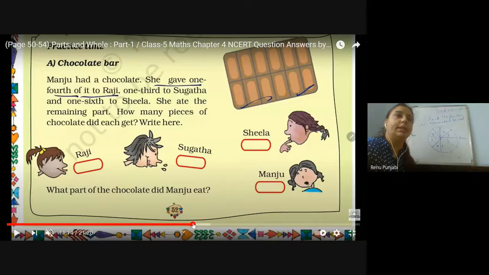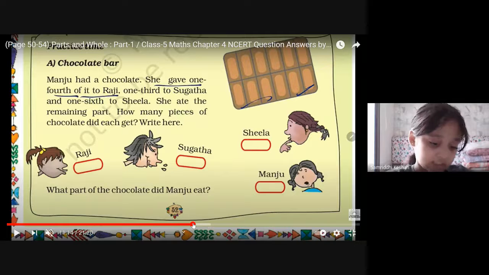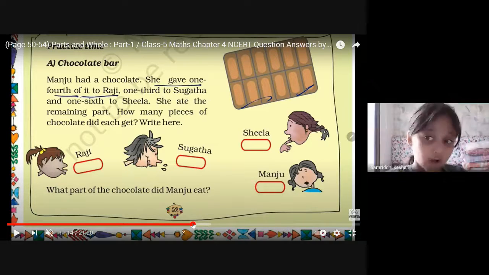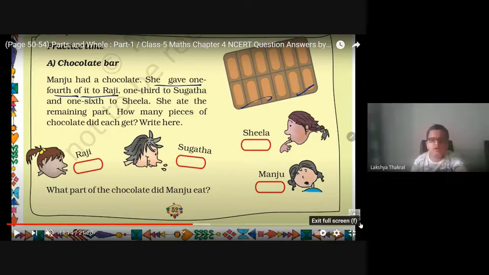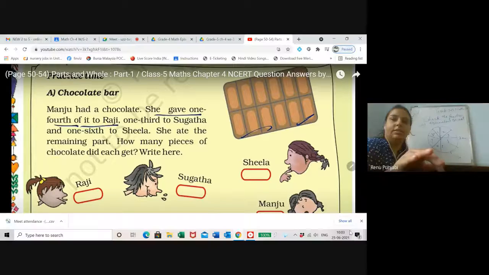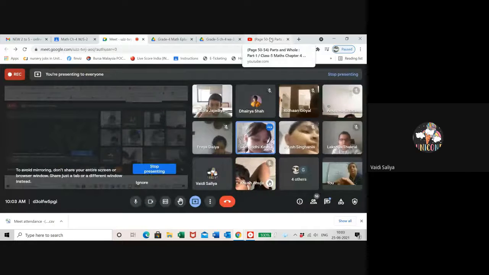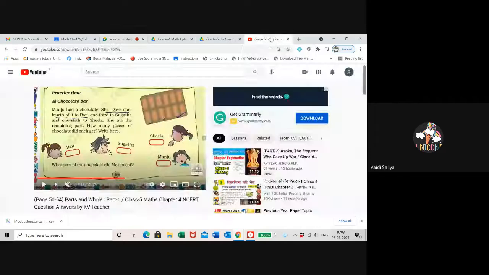Chocolate bar. What is given here, Samriddhi? Chocolate bar. Yes. Manju had a chocolate. What is Manju having, students? Chocolate. I want everyone's voice louder. Manju was having a chocolate. 3, 8, 1, 4, 2, 4.